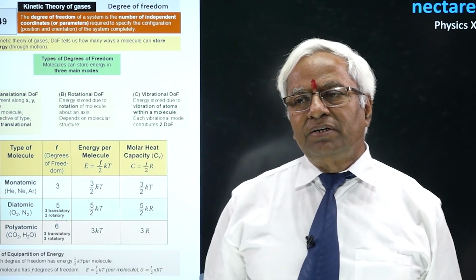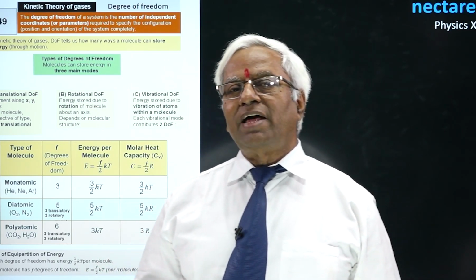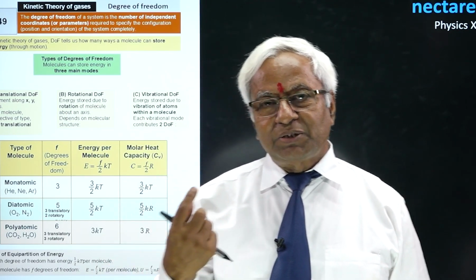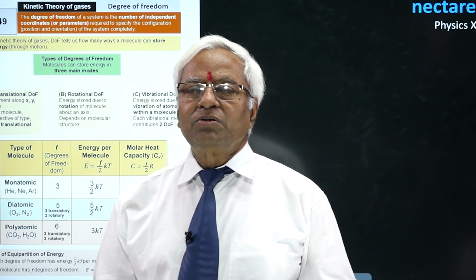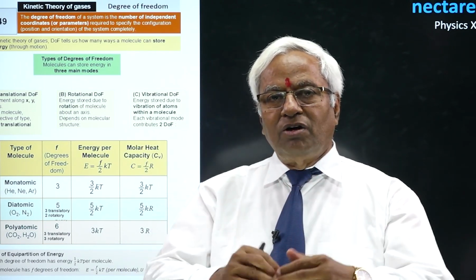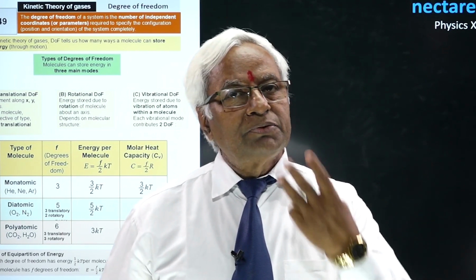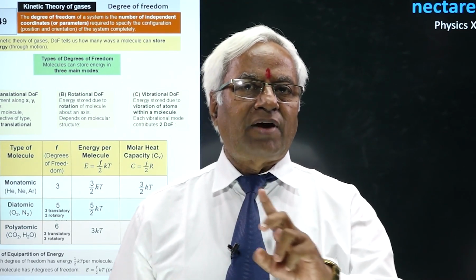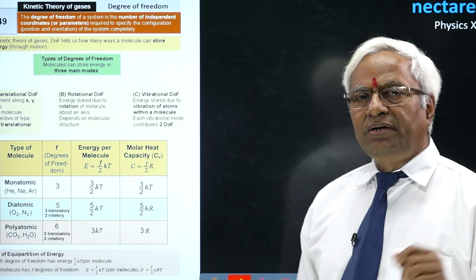Why did I exclude youngsters and children? Because they would have the temptation of even jumping also. That's why we excluded them, and I consider the example of an old man. Now consider a bird. A bird could fly along all three axes. So birds will have degree of freedom 3, meaning they could avail all three axes for flying purposes. This is the actual sense of degree of freedom.